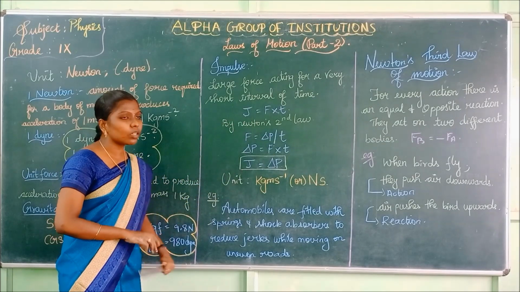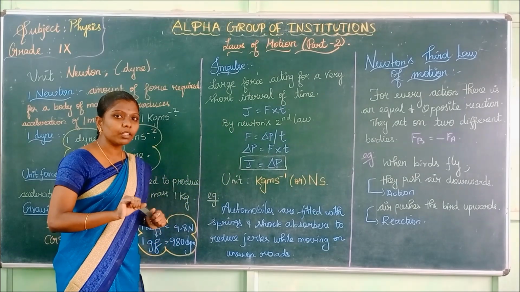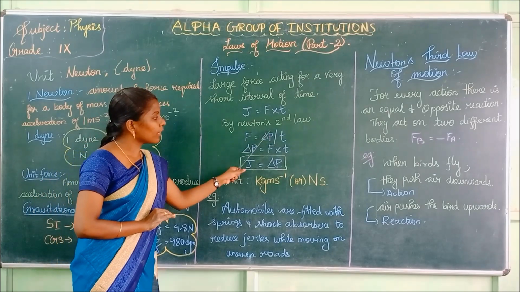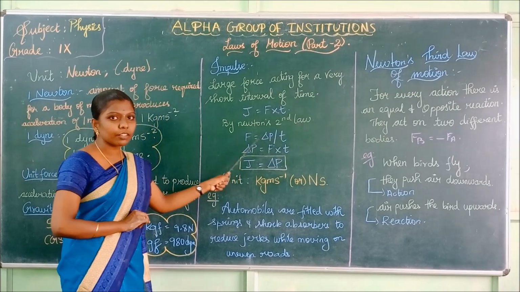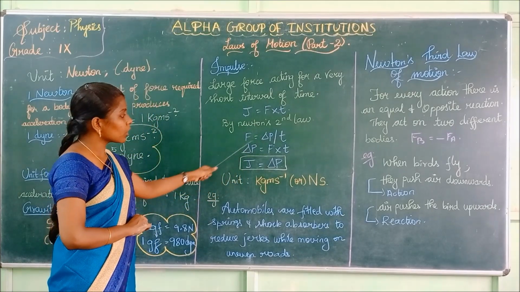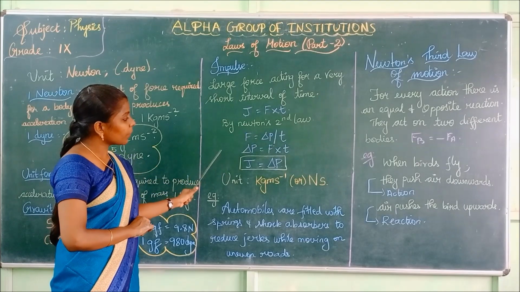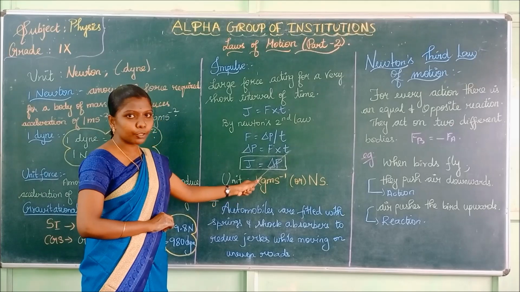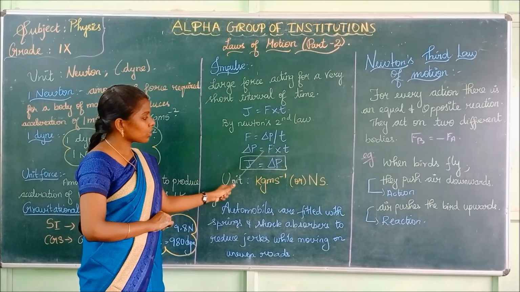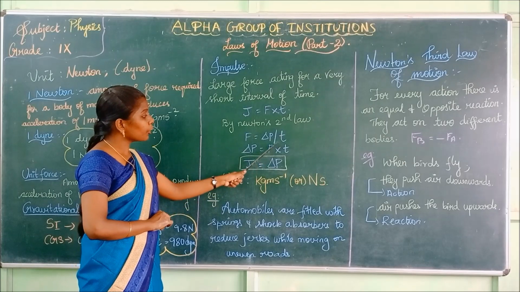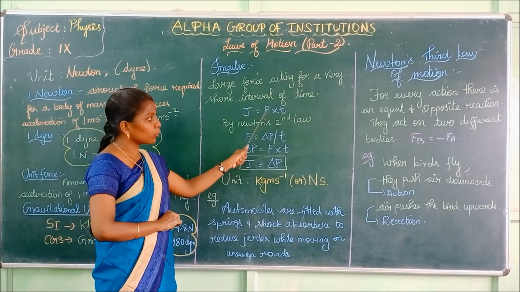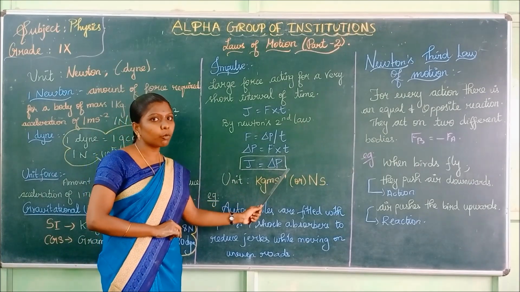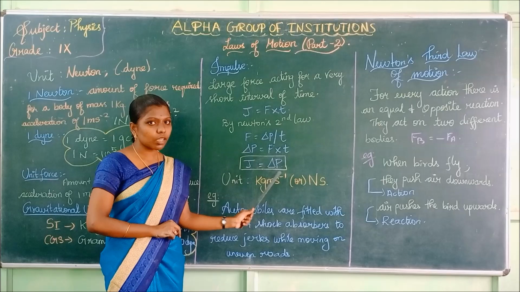From Newton's second law, which is the rate of change of momentum, F is equal to delta P by T. Delta P is the change in momentum. If delta P comes to this side, F goes to the other side and becomes F into T. Now delta P is equal to F into T. What is F into T? J. So impulse is equal to change in momentum.